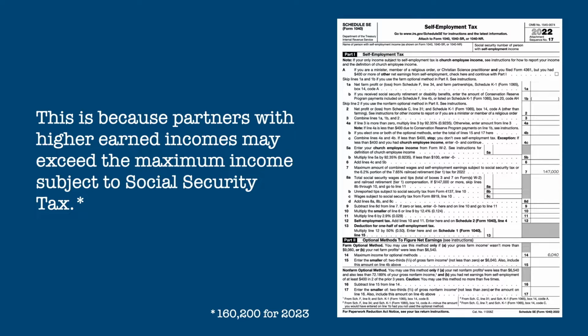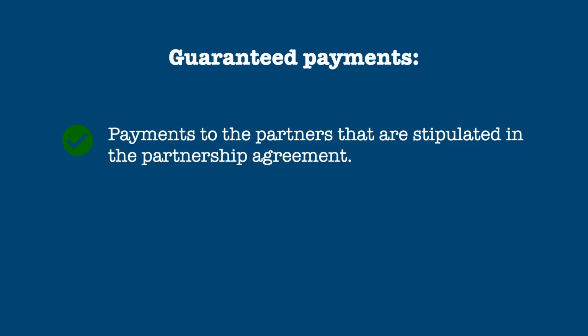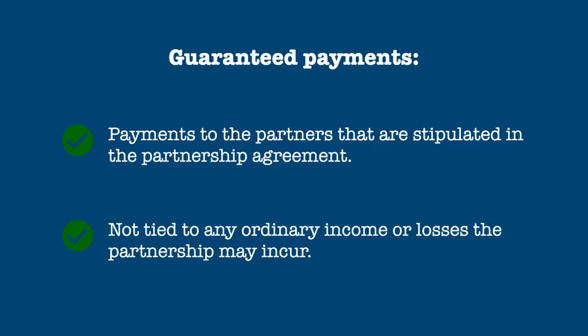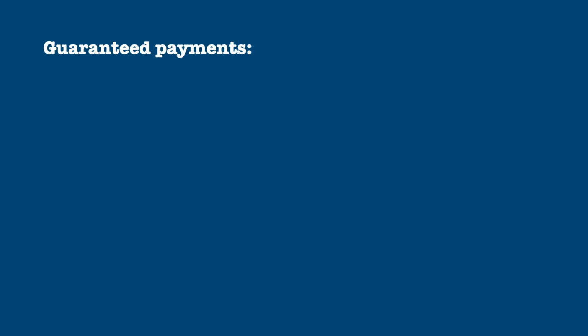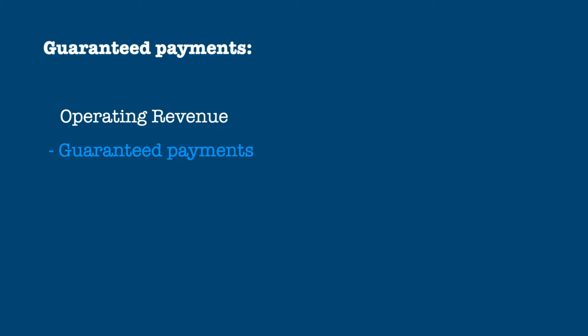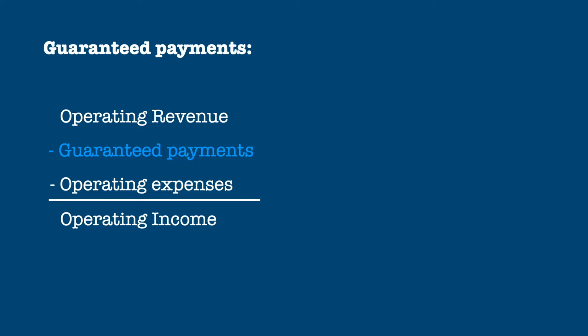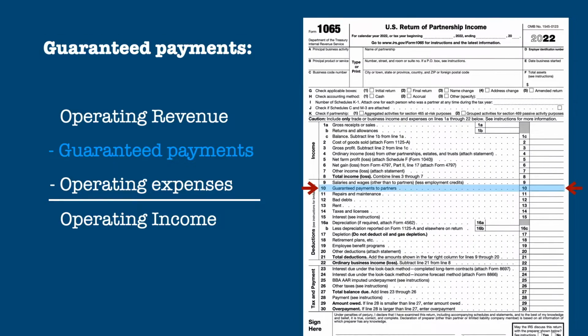A partner may also have income from guaranteed payments. These are payments to the partners that are stipulated in the partnership agreement and are not tied to any ordinary income or losses the partnership may incur. Guaranteed payments are an operating expense of the partnership and are subtracted from partnership revenue along with most other partnership expenses to arrive at ordinary partnership income. Guaranteed payments are reported on line 10 of Form 1065.